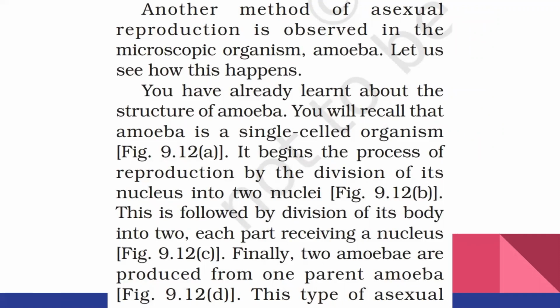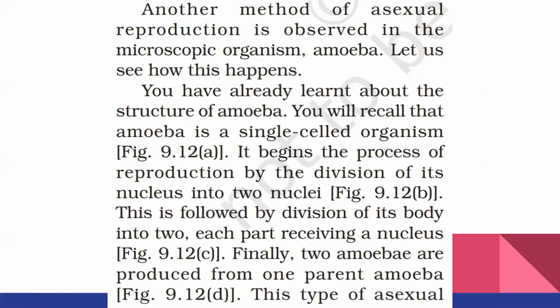So in amoeba, what is happening? One celled organism is dividing into two. Amoeba is already a single-celled organism, so that one cell is divided into two cells, and those two cells become two independent individuals. In amoeba, the nucleus first divides into two equal parts. Then the cytoplasm also divides into two parts, each part receiving one nucleus. The two daughter amoebae thus formed grow and attain full size before splitting again.